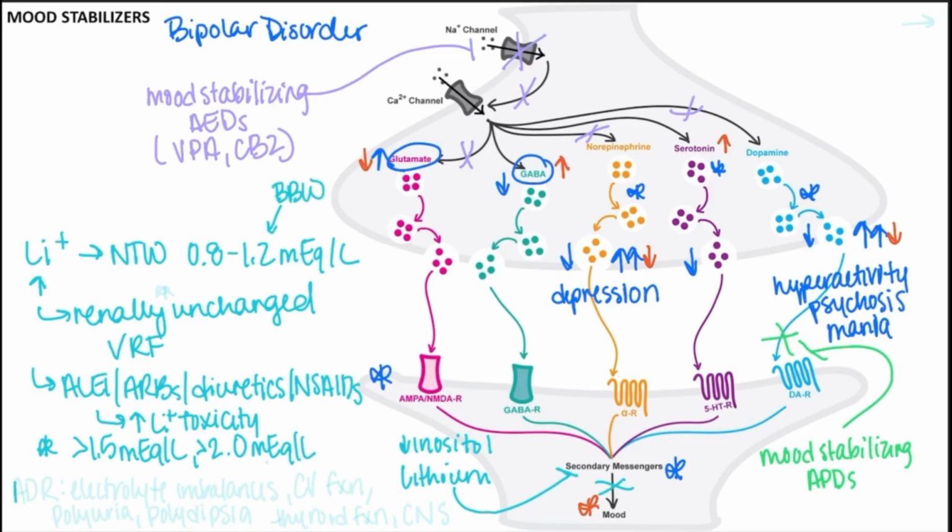Now, for other adverse drug reactions to be aware of beyond lithium toxicity, which we'll get into more in just a second, there can be electrolyte imbalances from lithium competing with other cations. We can have altered cardiovascular function, and this can also lead to polyuria and polydipsia.